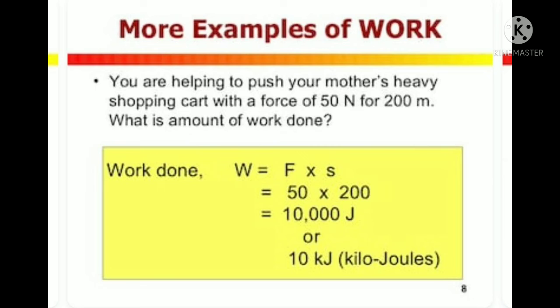And you know work done is equal to force into distance. So you will be able to calculate. Mathematical calculations are there now. 50 into 200 you will multiply. It will come answer as 10,000 joules. We can convert into kilojoules also, the bigger unit. 1 kilojoule is equal to 1000 joules. Now in this way you will be able to do the numerical based on this formula.